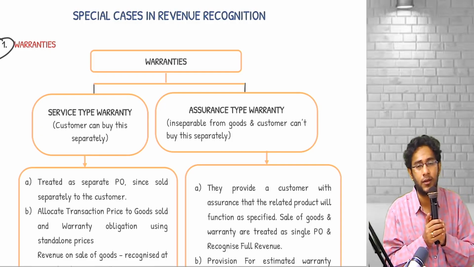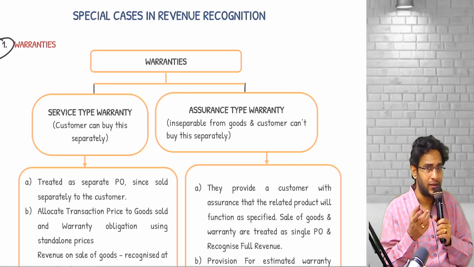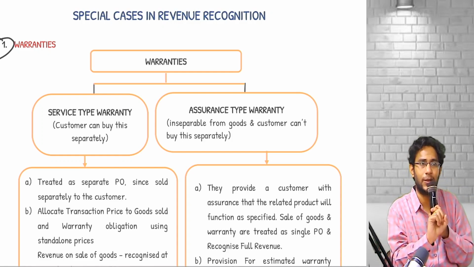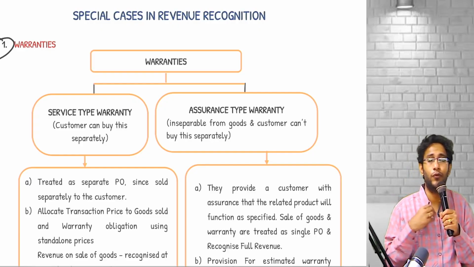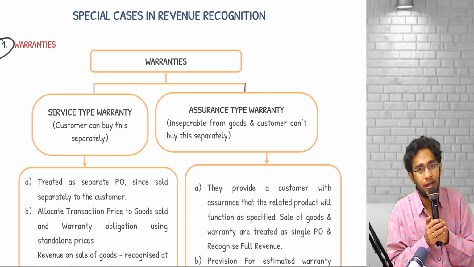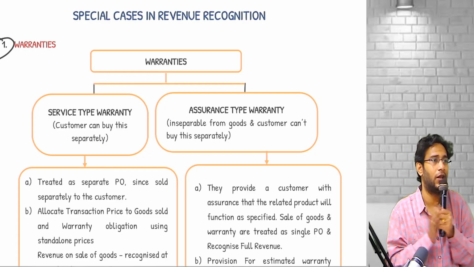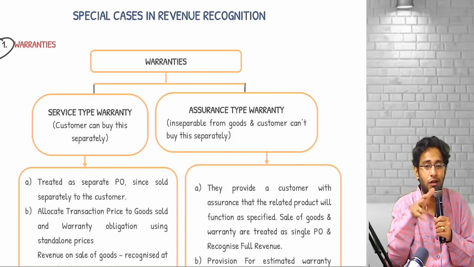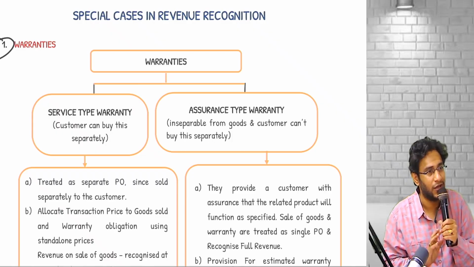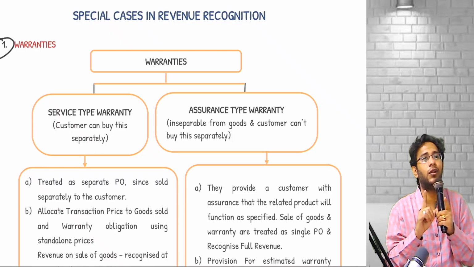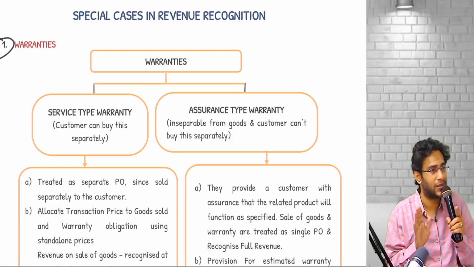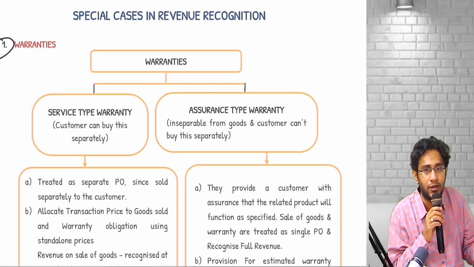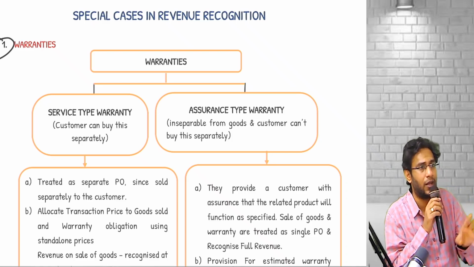So how many POs are there? 2 POs. One is sale of TV along with 1 year warranty. They both cannot be separated, because if you tell the Reliance fellow, sir, I myself am a TV mechanic, if anything comes, I can handle it, I don't want that 1 year also, remove it and tell me what is the price, will you sell like that? A 1 year warranty which comes with a TV by default cannot be separated. They both should be treated as one performance obligation. The extra 4 years warranty service, whatever you are providing, that is another performance obligation.